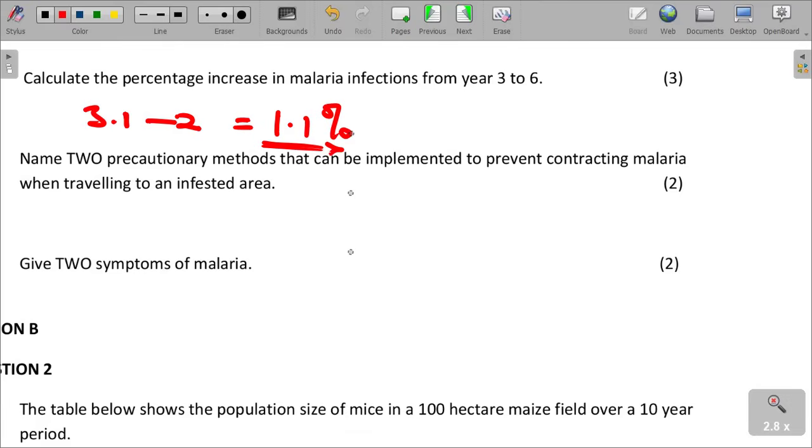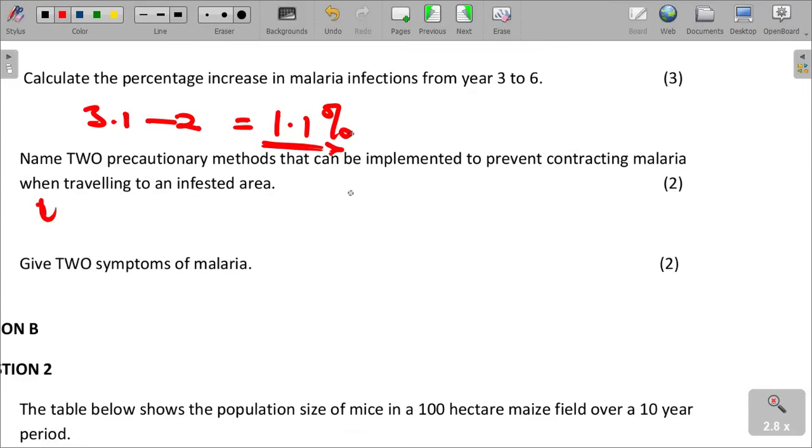And then name 2 precautionary methods that can be implemented to prevent contracting malaria when traveling to an infested area. When people are going to places which have got malaria, what are the precautionary measures that they should use? They can, one, use mosquito nets, which are always used to prevent biting from mosquitoes.